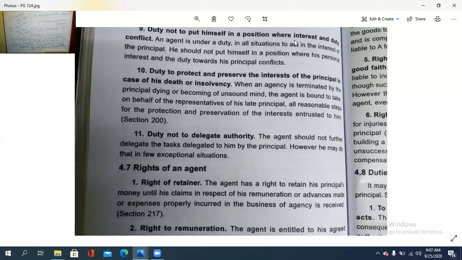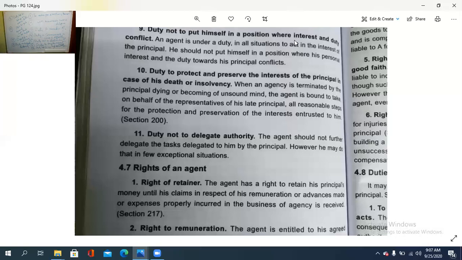That is the point. Then, in case of a death or insolvency of a principal, then he should act as per the duty entrusted with him. He is bound to do so. Means he is doing his duty as informed by or instructed by the principal, in case of the death or insolvency of a principal.